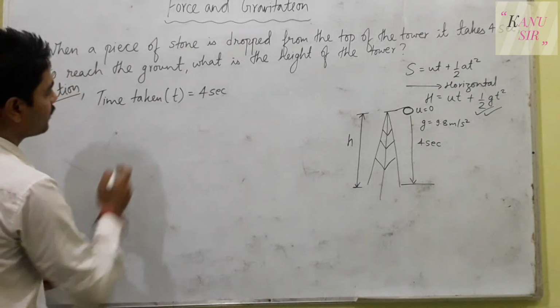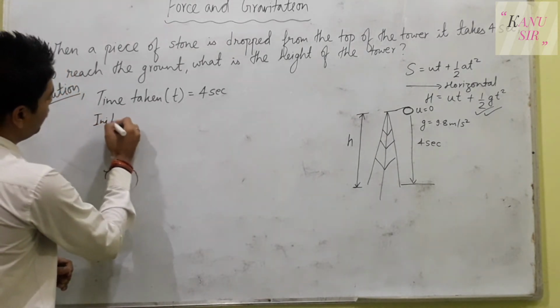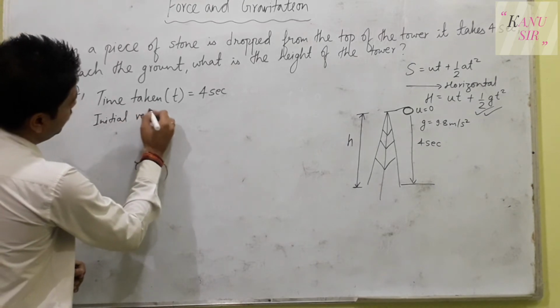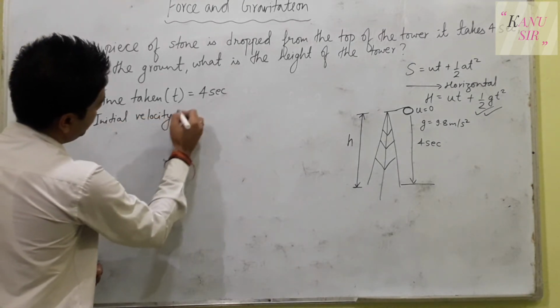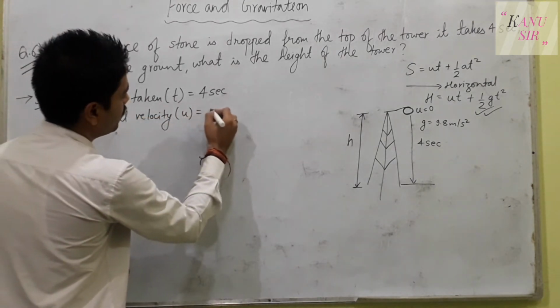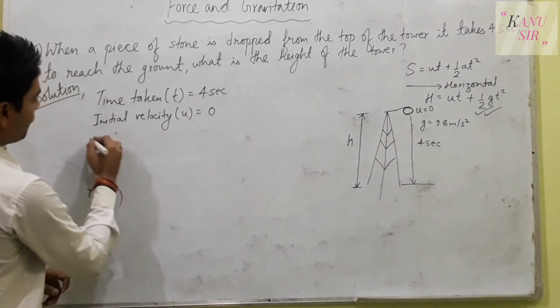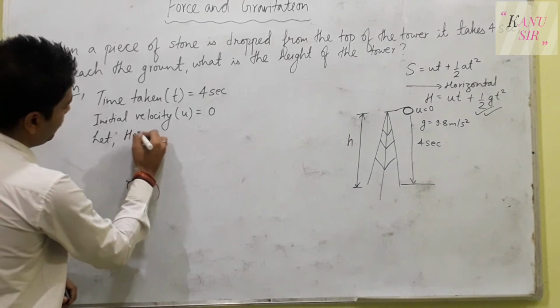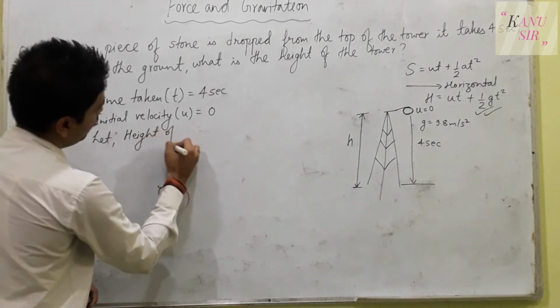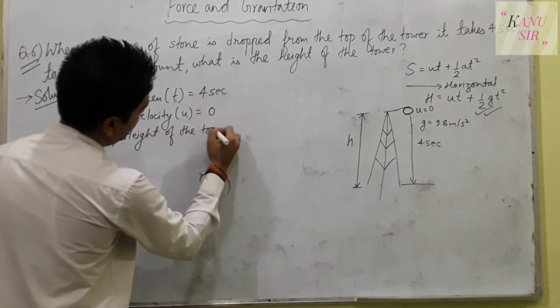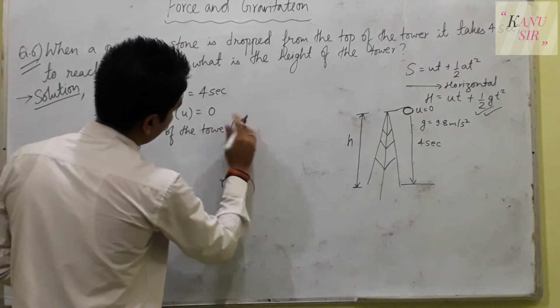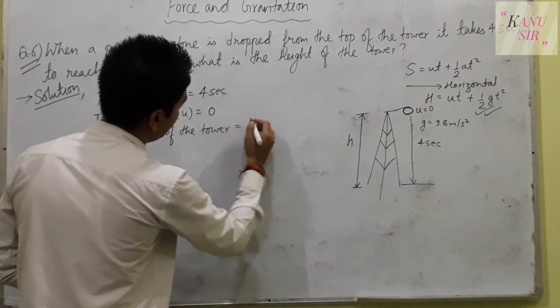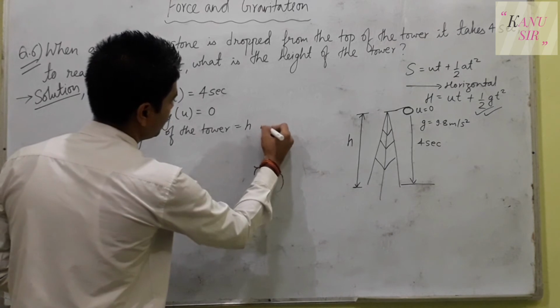So we can analyze ourselves here, and we'll write here initial velocity u is equals to 0, and let height of the tower is equals to h meters.